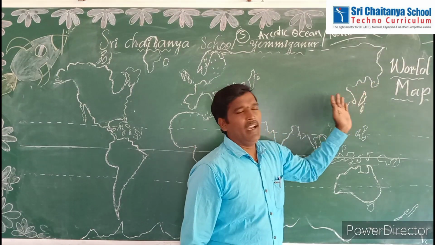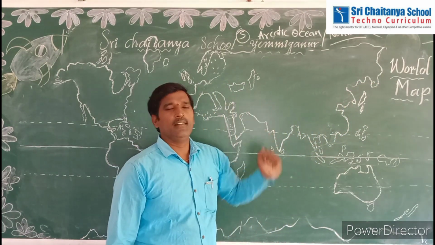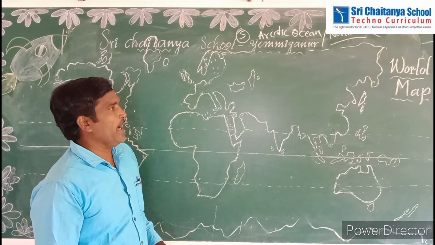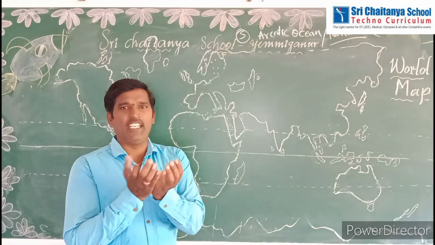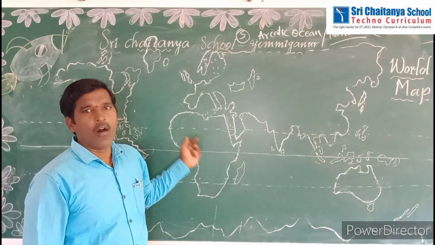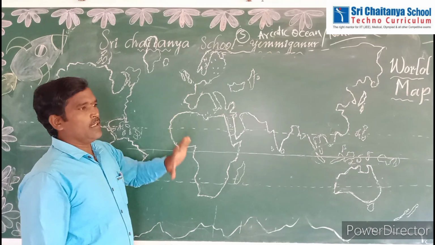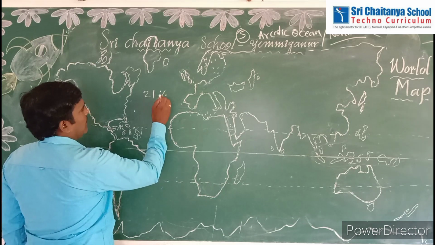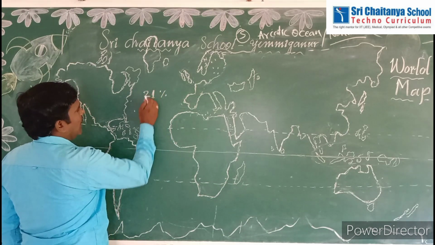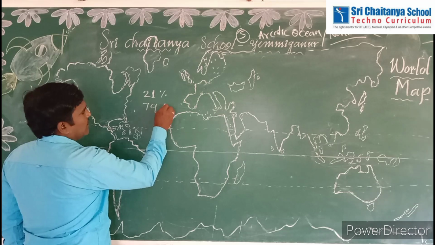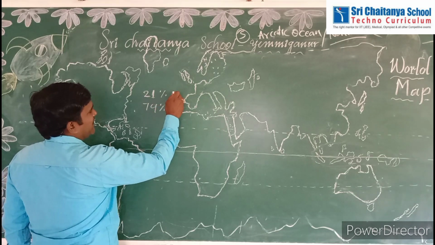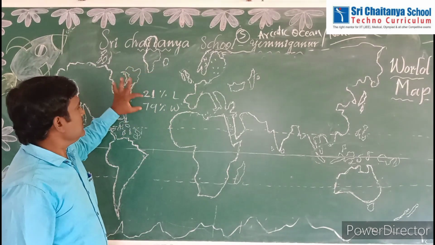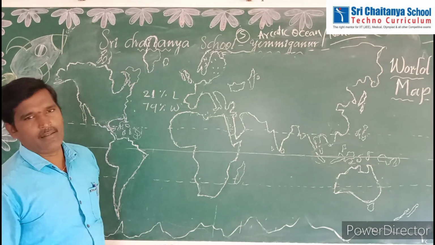So world map. In the world map we are going to locate oceans and continents. Our earth is spherical in shape, nothing but ball shape. On earth there is 21% land and 79% water. So on earth 21% land, 79% water is covered.